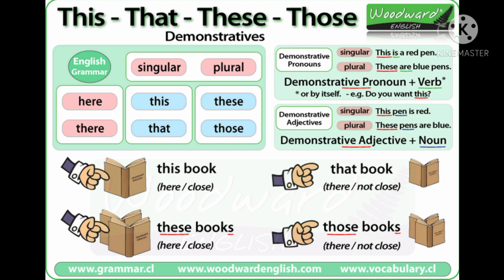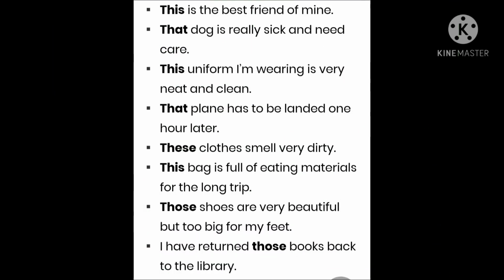The way we have learned that there are two forms, singular and plural. In case of singular nouns, we use this and that. In case of plural, we use these and those. Let's have a look at a few more examples.